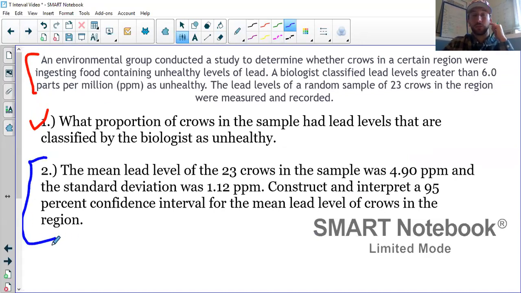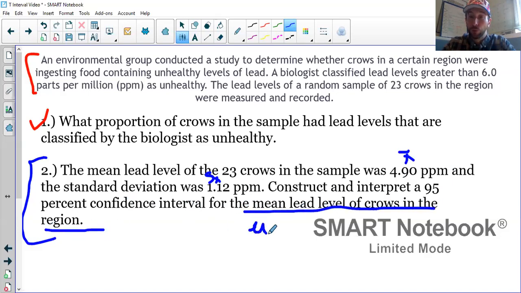So we've got the mean lead level of the 23 crows was 4.9. So this is an x bar right here. This is the sample mean. Standard deviation was 1.12. That's a sample standard deviation there, based on the 23 crows. And our job is to construct and interpret a 95% confidence interval for the mean lead level of crows in the region. So this is our mu.